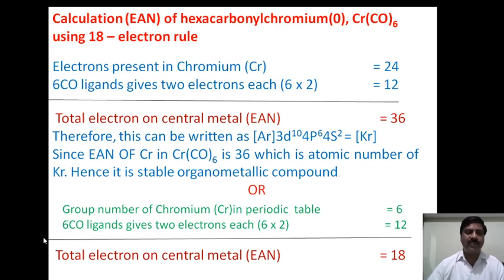The 6 carbon monoxide ligands donate 2 electrons each, therefore 6 into 2 is 12. After adding we get 18 electrons. Therefore the total electrons on the central metal atom, that is the EAN, is equal to 18.